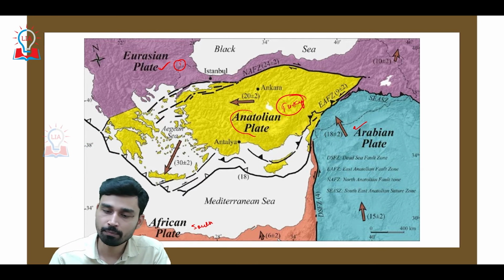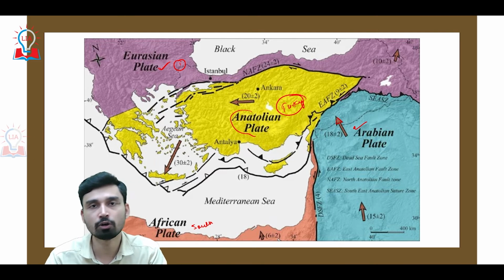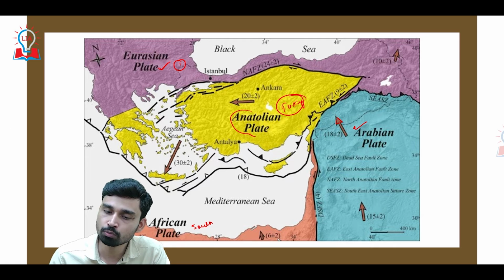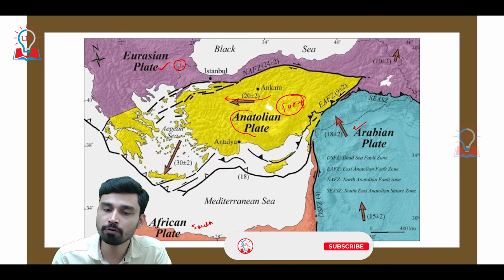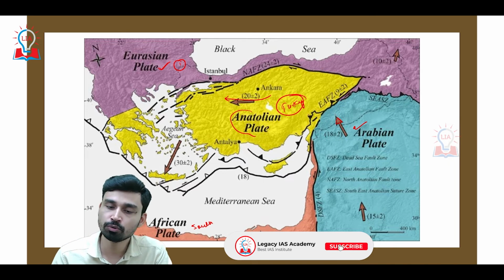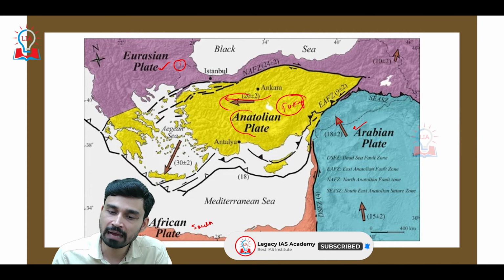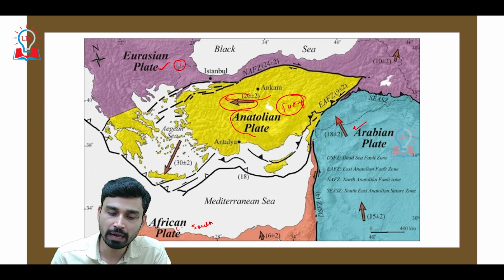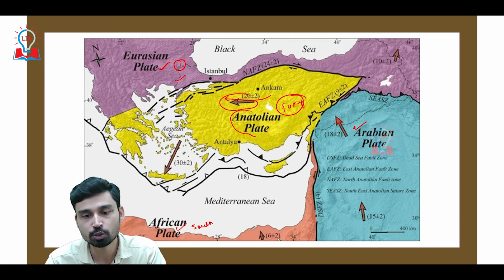What exactly is happening is that the Arabian plate, as seen by this arrow, is continuously moving toward the north. Due to this continuous northward movement of the Arabian plate, the Anatolian plate is being pushed in the westward direction. And it is due to this push that the Anatolian plate is moving westward with respect to both the African plate and the Eurasian plate.